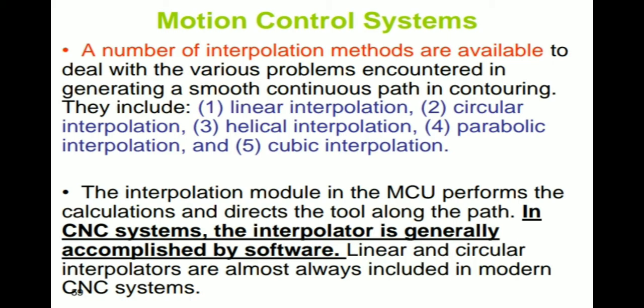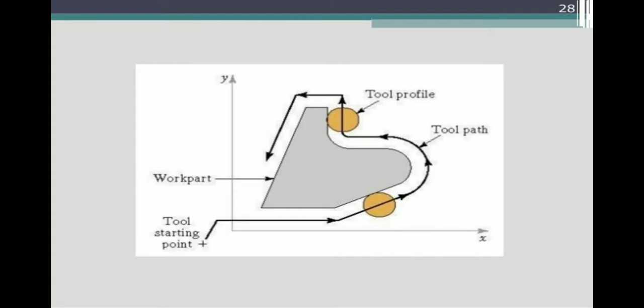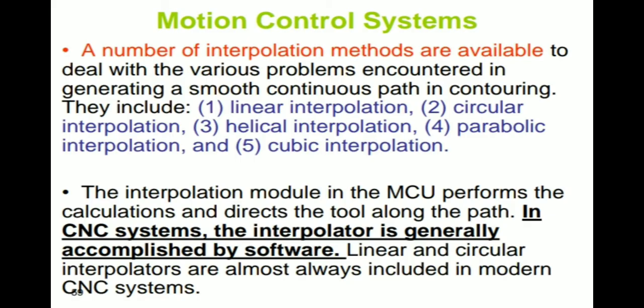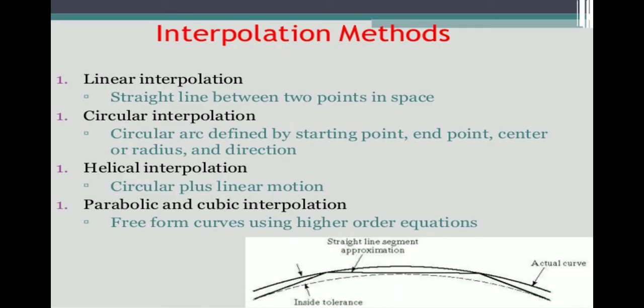CNC machines are totally automated machines, so that's why software is inserted in that CNC machine. In the interpolation methods, it is about how the cutting tool position should move.